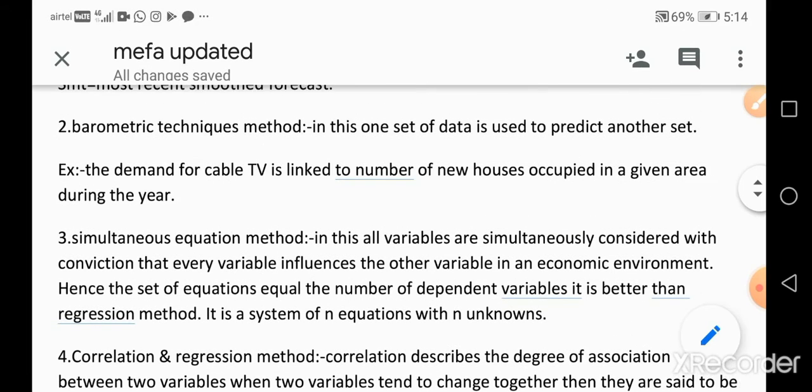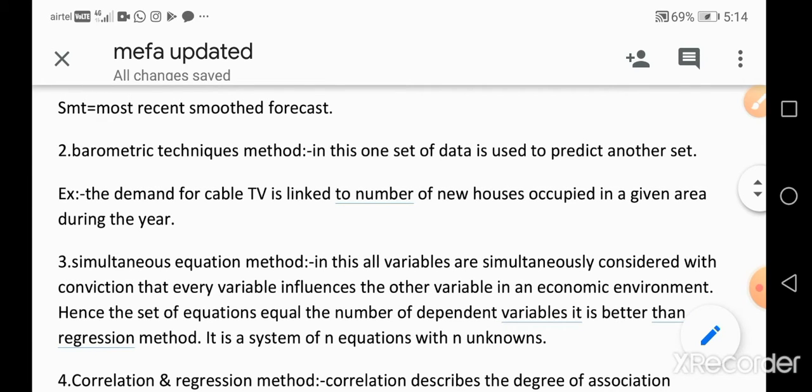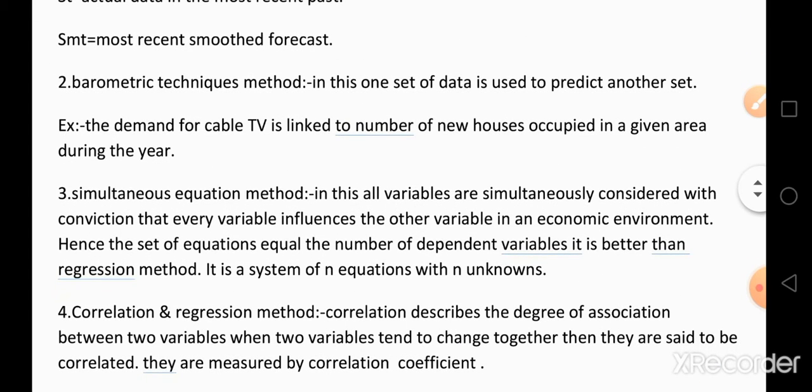Consider the barometric technique: the demand for cable TV is linked to new houses, but there is a chance that the demand for cable TV also depends upon the number of TVs being purchased. If the number of TV purchases increases, automatically the cable connections increase.